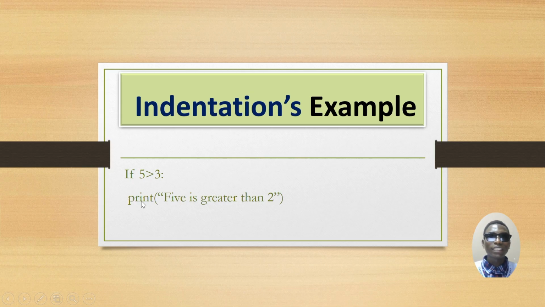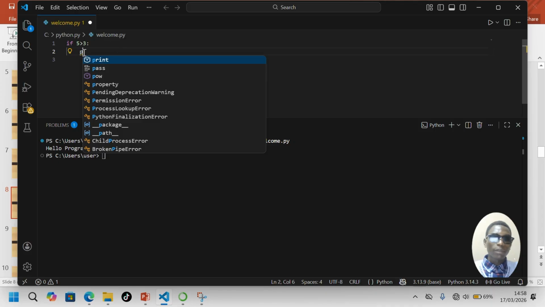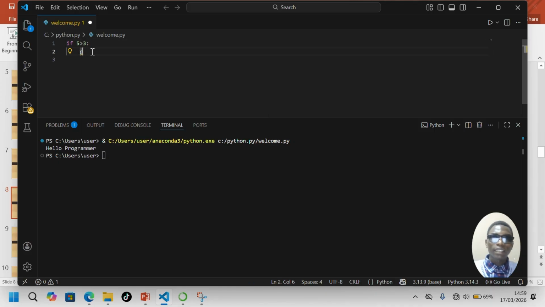So let me show you how this can be written in the code editor also. Yes, here what we need to do is just write our if, then 5 greater than 3. In this case we print, you see, but also by default, automatically once we use the colon, the second statement is written in indentation with spaces before starting, right?